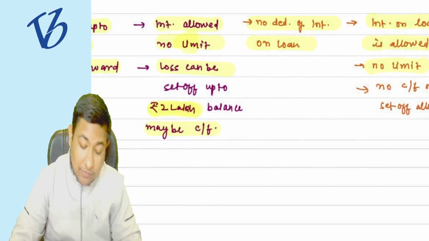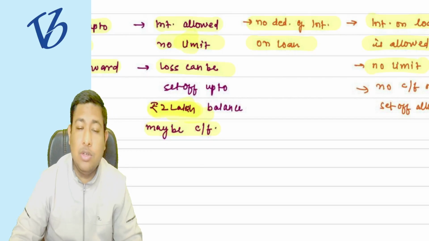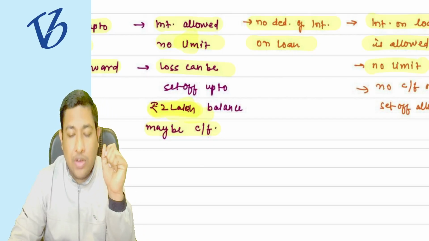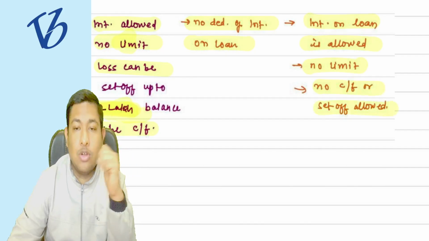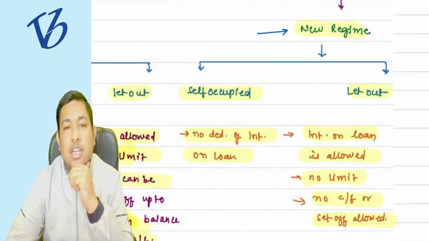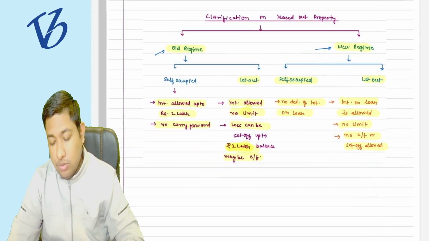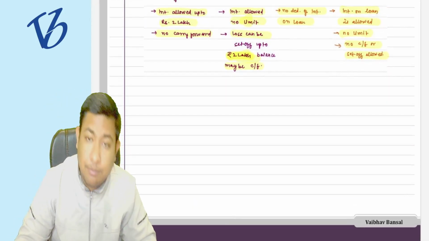But earlier, up to 2 lakh rupees you could set off and carry forward. But now here no carry forward or set off is allowed under the new regime. So this is all which you need to understand. Now tell me one thing, important thing.